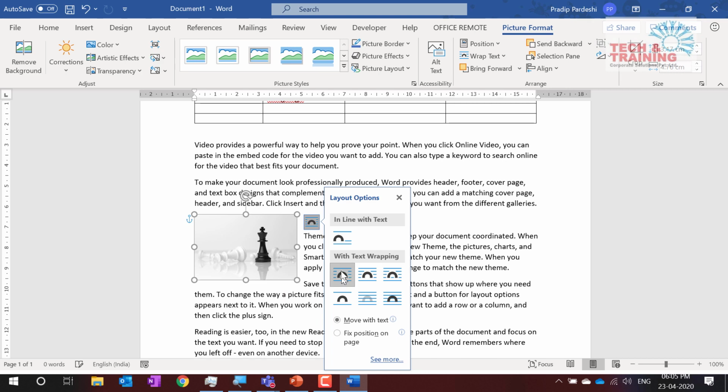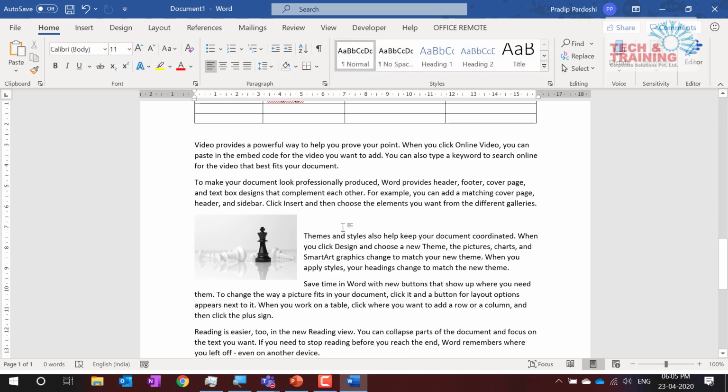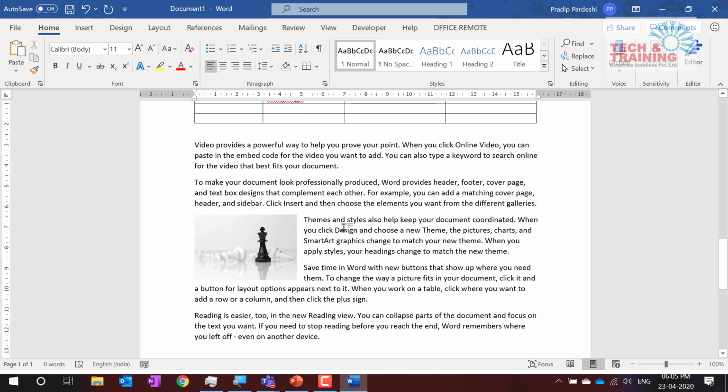Yeah, this perfect square. So I like this and I click here. So this picture is fantastic. I really like this picture which is circling around. Now, friends, we have spoken about pictures and embedding the picture within the text.